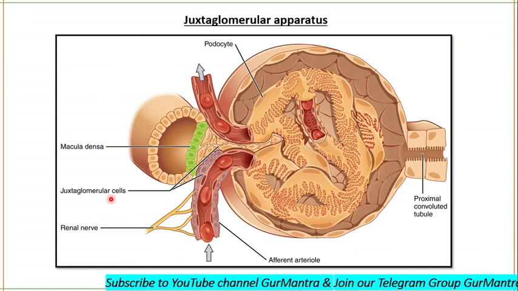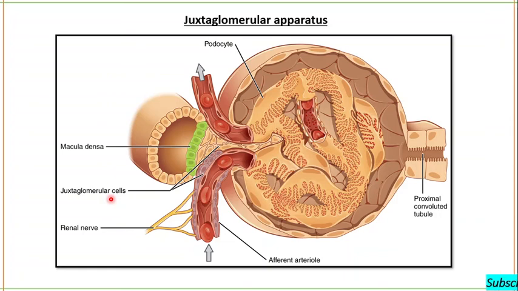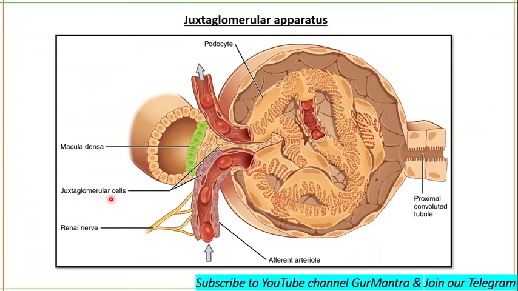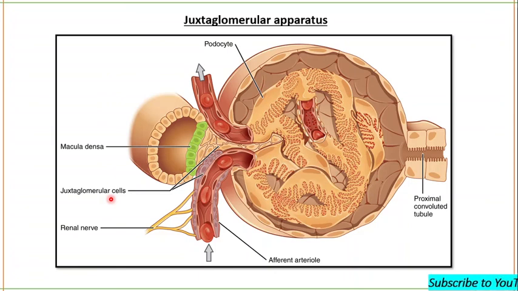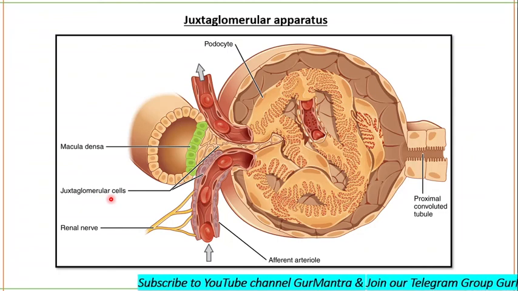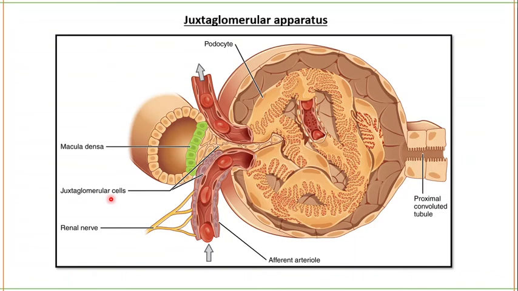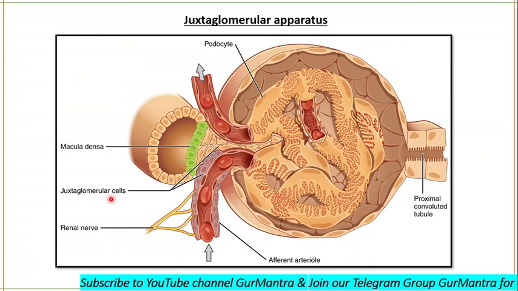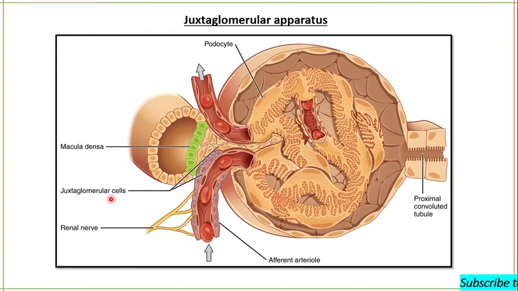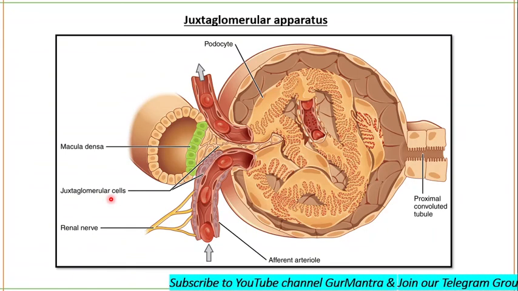You will come to know in a later section what the role of this renin is. So the main function of the juxtaglomerular apparatus is to regulate the blood pressure and the filtration rate of the glomerulus. If the blood pressure is regulated, ultimately the filtration rate will also be regulated. So these all were the basics of the excretory system. After knowing this, you will easily be able to understand the mechanism and the hormonal role as well, and you will also be able to understand the disorders that occur in our excretory system. But this is all for today. We will talk about other topics in our next lecture.